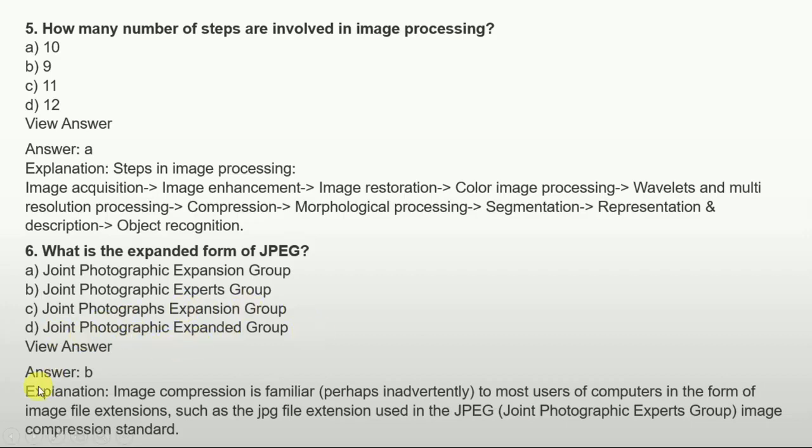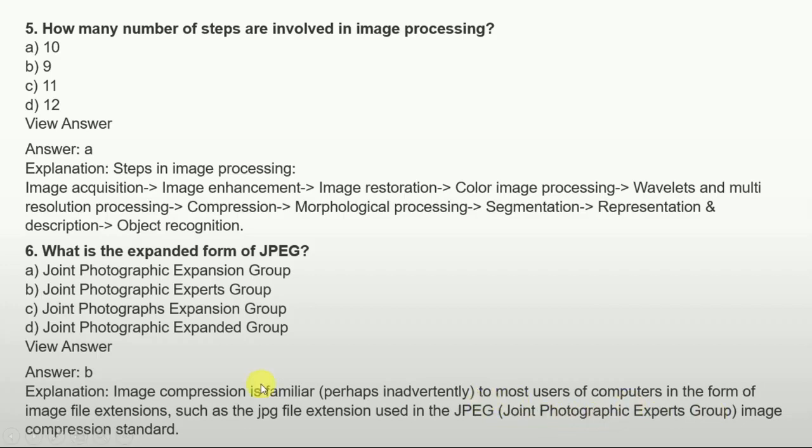The answer is B, joint photographic experts group. In the explanation, image compression is familiar, perhaps, to most computer users in the form of image file extensions such as JPG. The file extension used is JPEG, that is joint photographic experts group.